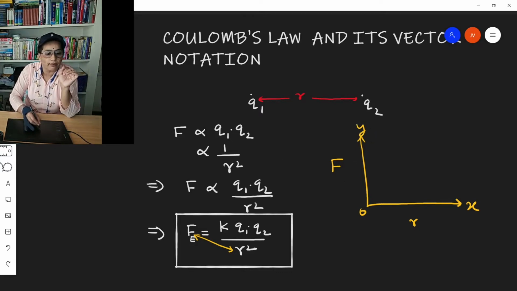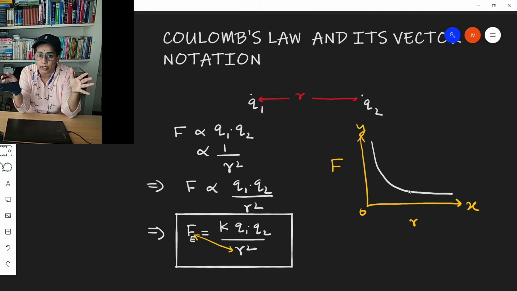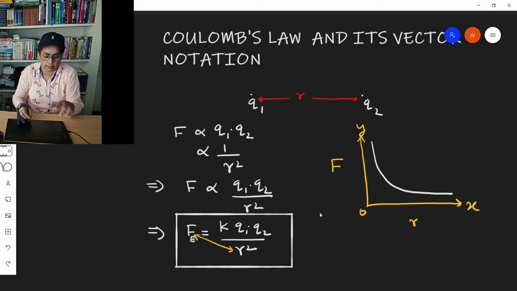Then the graph between them appears something like this. This graph indicates that as the distance between the charges becomes more, the force between them becomes mild. And very obviously, if electric charges are very close, the force between them will be strong. And if charges are far away, the force will be mild. That's it.